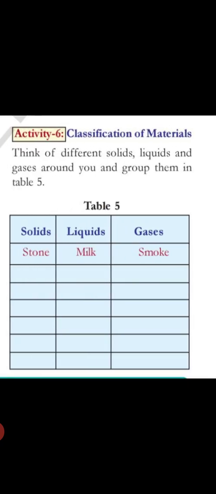Next, activity 6, classification of materials. So we discussed those, yes. So think of different solids, liquids and gases around you and group them in table 5. Solids like stone, what do we have? Wood, iron, yes, chair. Say children, what solids do we have?